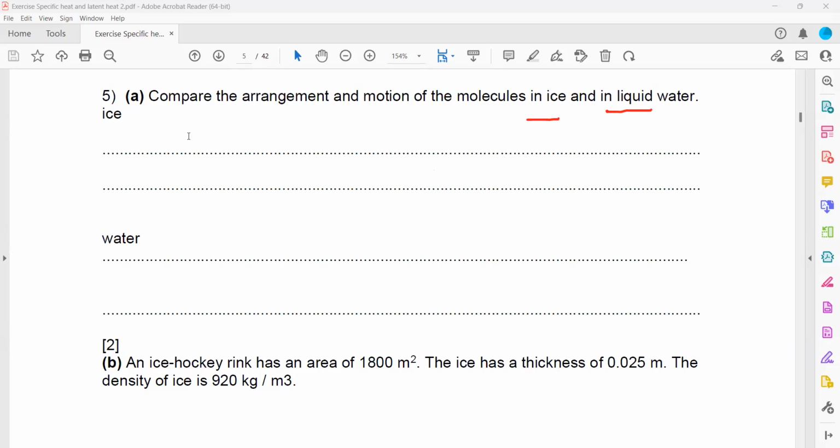So for ice, first the arrangement of the particles, they have a regular arrangement. And the motion of the particles, they can vibrate about the fixed position.